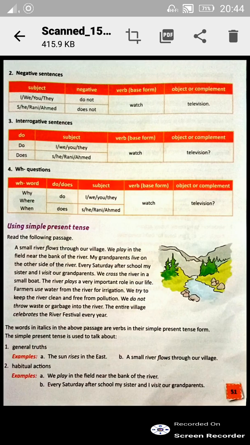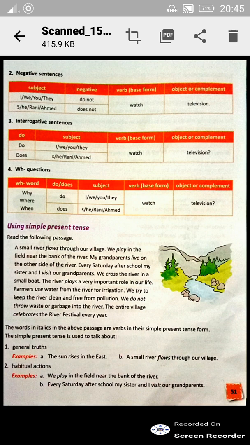Now, in case of a negative sentence, what will we write? I or we do not watch television, or she doesn't watch television. Okay, they do not watch television. Understood? Now, in case of an interrogative sentence, the verb do is going to come in the front. Do we watch television? Or do they watch television? Or does she watch television? This is an interrogative sentence.